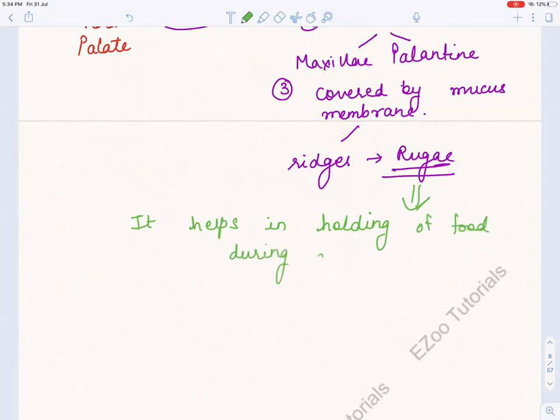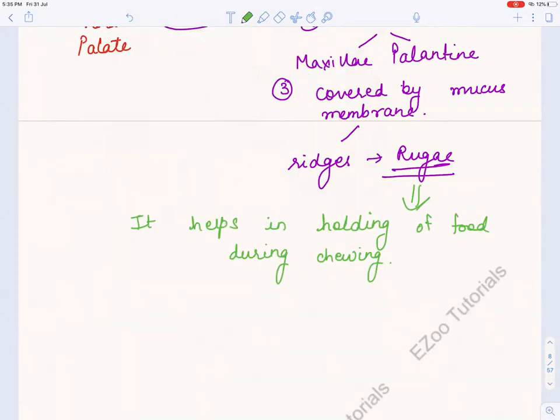Because if it's very smooth inside the mouth, what will happen? We'll keep the food in the mouth, and if we want to chew it, it will be difficult for the mouth to hold the food. The food will just slip back. So what is it doing? It is holding the food.